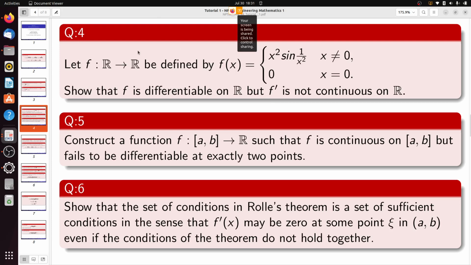Okay, so question number 4. Let f from R to R be defined by f(x) equals x² sin(1/x²) when x is not equal to 0, and it equals 0 when x equals 0. Prove that f is differentiable on R, but f' is not continuous on R. So what we have to prove? We have to prove that f is differentiable on R, and also that f' is not continuous on R. So it has two questions inside it.